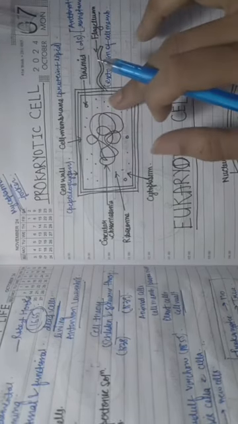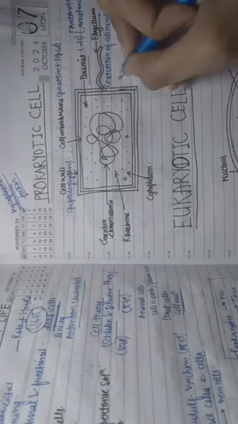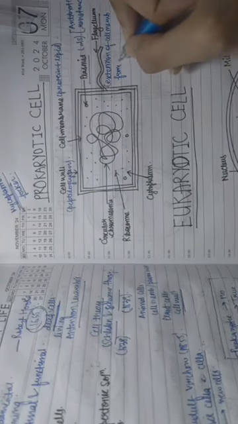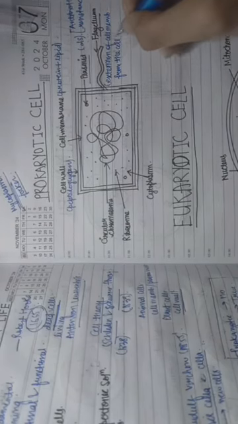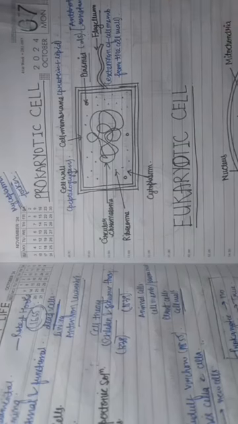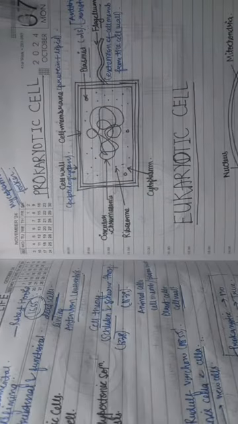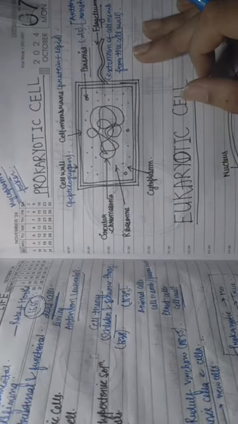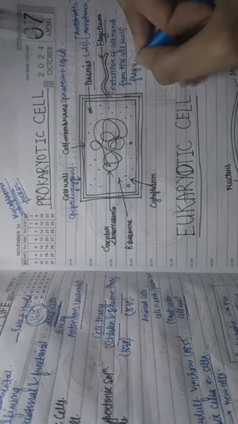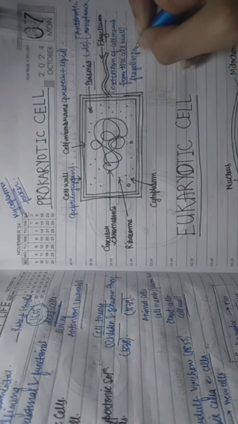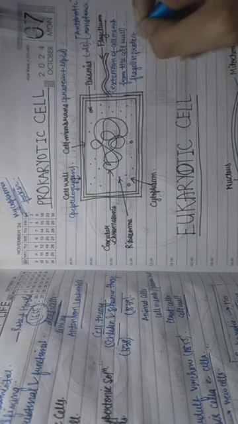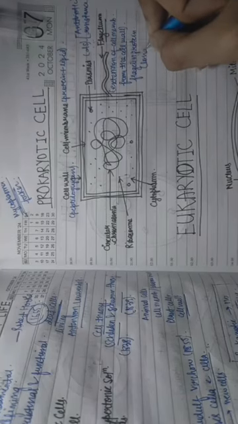The extension of the cell membrane from the cell wall is known as the flagellum. And the protein responsible for the formation of this flagellum is known as flagellin protein. This flagellum is considered the longest part.